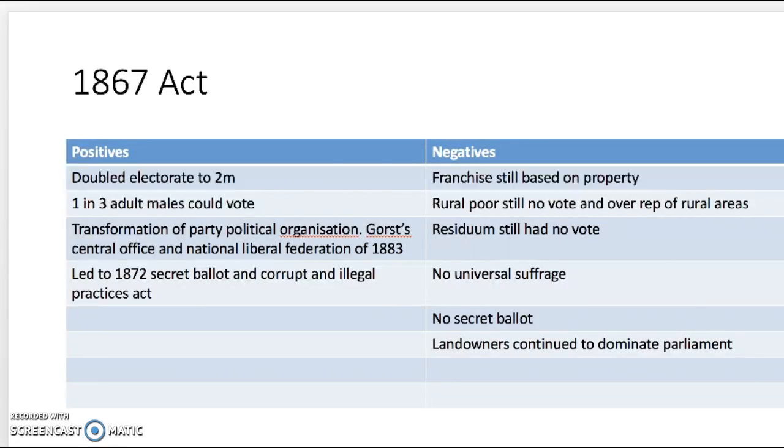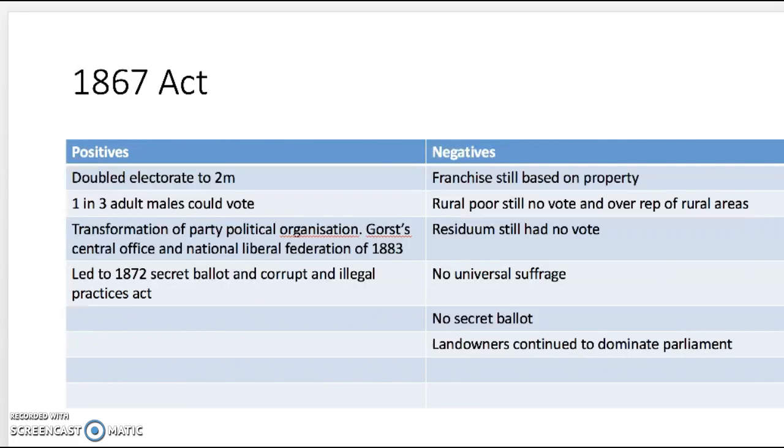1867 Act. Positives. Doubled the electorate to 2 million. 1 in 3 adult males could vote. Transformation of party political organisation. Gorst's Central Office and the National Liberal Federation of 1883. Led to the 1872 Secret Ballot and Corrupt and Illegal Practices Act.